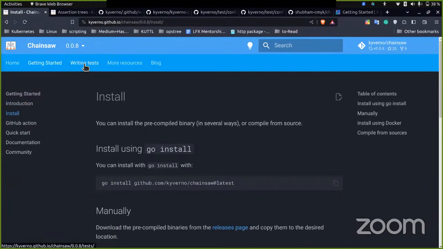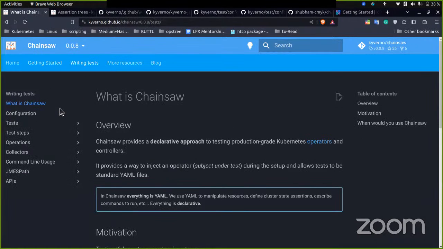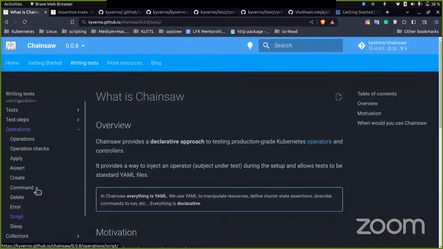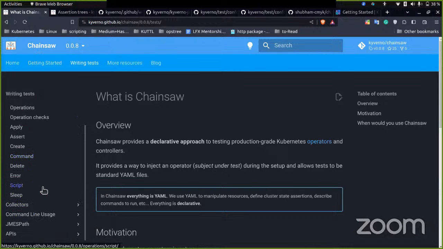In Chainsaw we offer pretty much every operation that you would need, like apply, assert, create, command, delete, error, script, and we have recently added another operation, which is script.